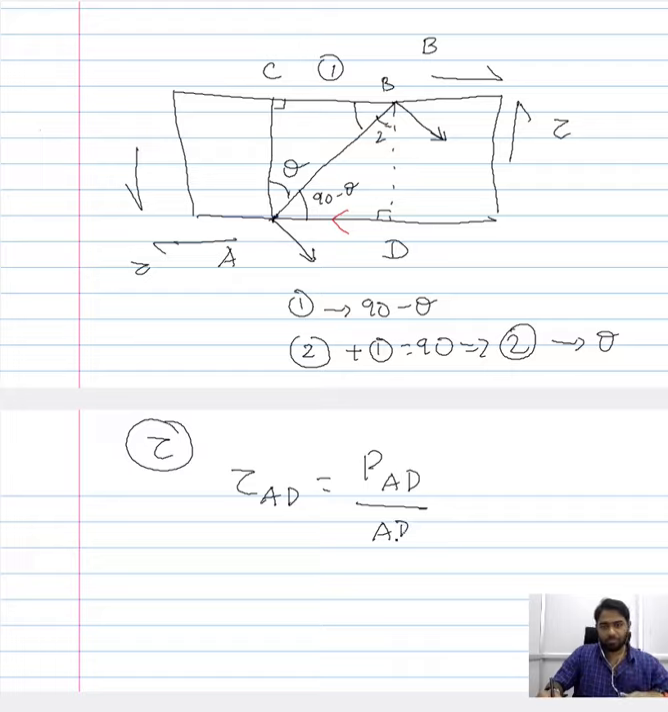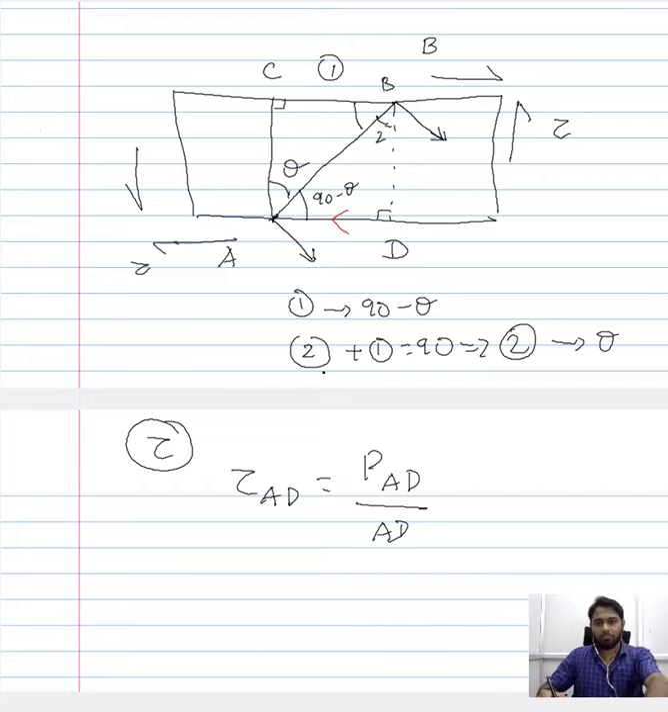So we have our segment AD, and since we are considering a plate of unit thickness, AD is an area, and along this area there is a load that is acting, which we refer to as PAD. And now the stress acting along this AD, the shear stress, is nothing but PAD by AD, that is load by area, and this area is along AD.